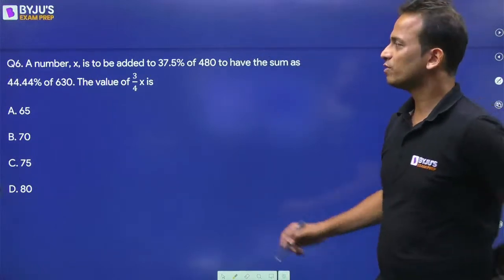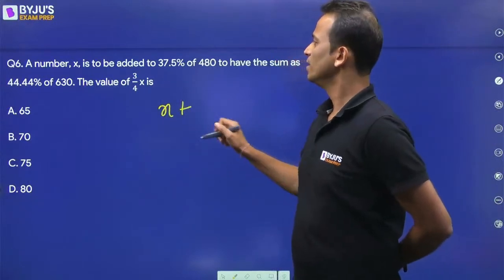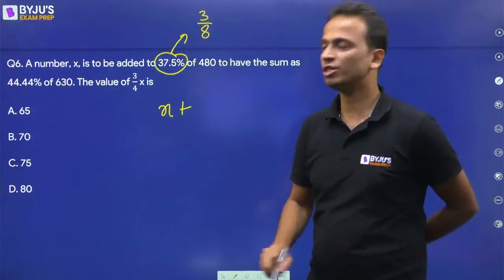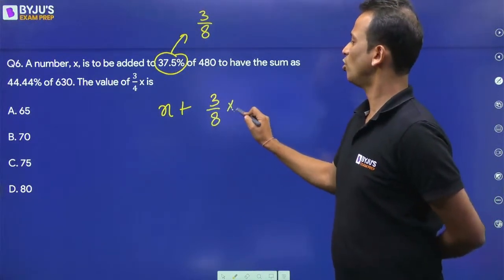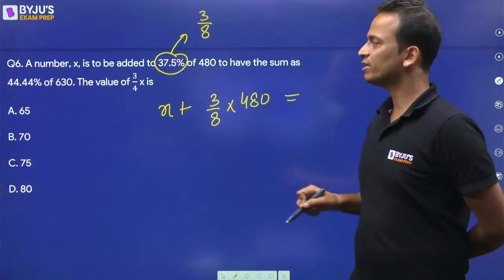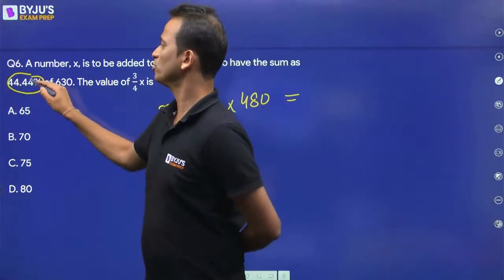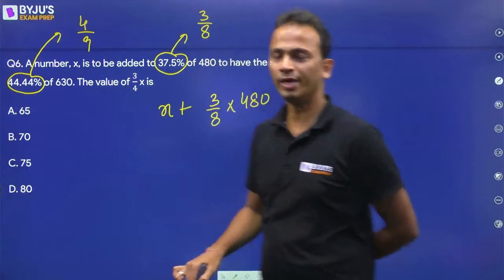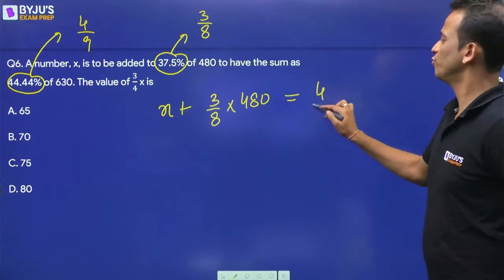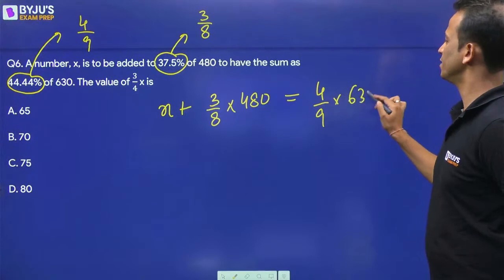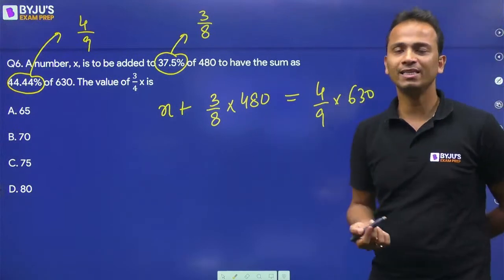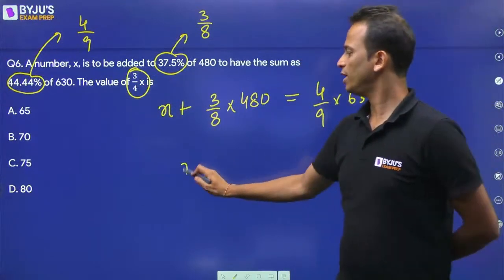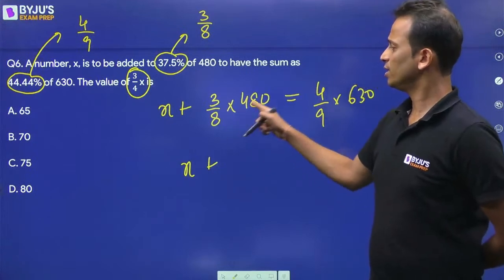All right, let's quickly solve this. X to be added to 37.5%. 37.5% in terms of fraction is 3 by 8. So 3 by 8 of 480 to get the result as 44.44%. 44.44% in terms of fraction will be 4 upon 9. Okay, so this is what you need to remember. So 4 upon 9 times 630. Now, once you have this equation, you can easily get the value of X and hence find the answer 3 by 4 of X. So X plus, this will become